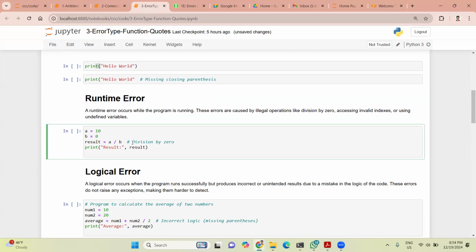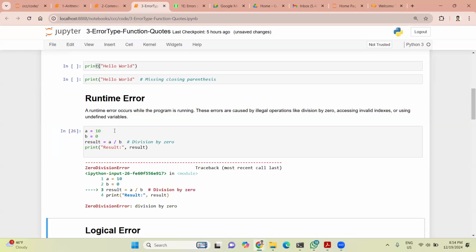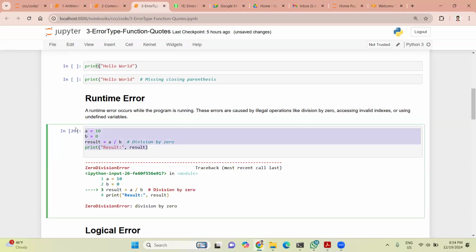If you divide some value by zero, it is not a defined number. There is no possibility to divide anything by zero. It will give you a runtime error. Let us run this. So ZeroDivisionError is a runtime error. Grammar wise, this code is correct.